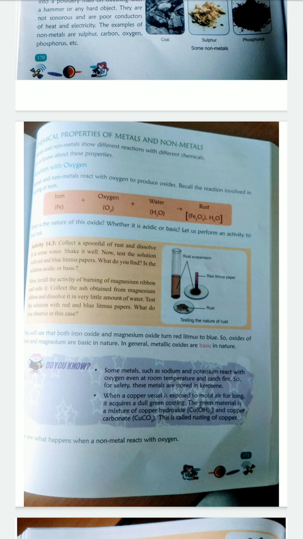Again, in place of iron, we take magnesium. Recall the activity in which burning the magnesium ribbon gives magnesium oxide ash. We collect the ash obtained from the magnesium ribbon and dissolve it in a very little amount of water. Whenever we test the solution with red and blue litmus paper, what will we observe? We will observe that both iron oxide and magnesium oxide turn red litmus paper blue. So the oxides of iron and magnesium are basic in nature. In general, metallic oxides are basic in nature.